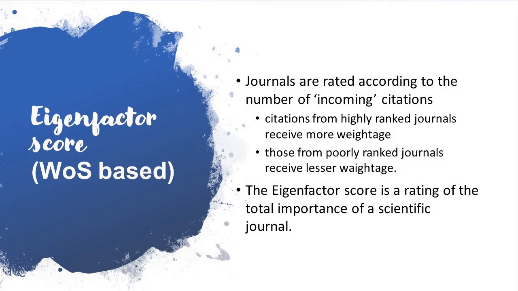So in any given year, the journal impact factor is the ratio between the number of citations received in that year for the papers published in the 2 preceding years and the total number of papers published in that journal during the 2 preceding years. This is the basis of calculation of the impact factor, right?